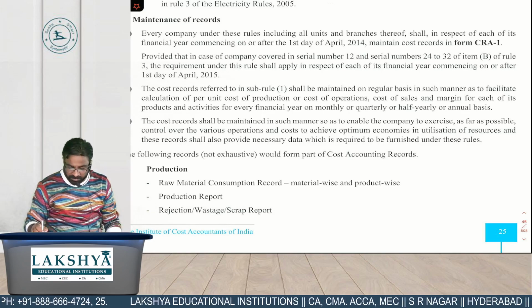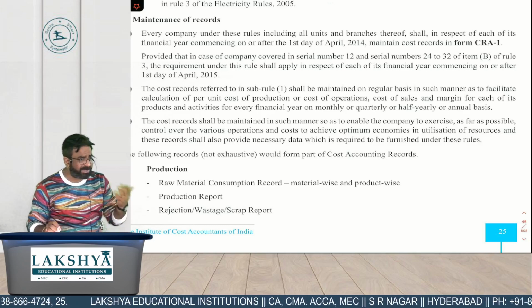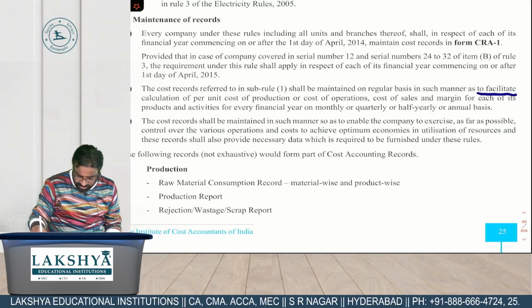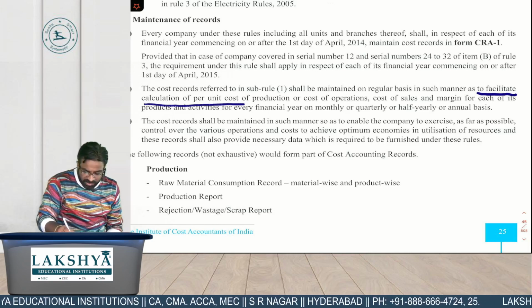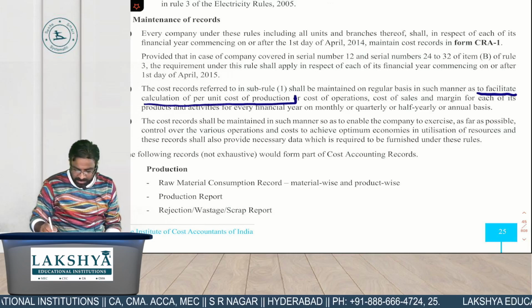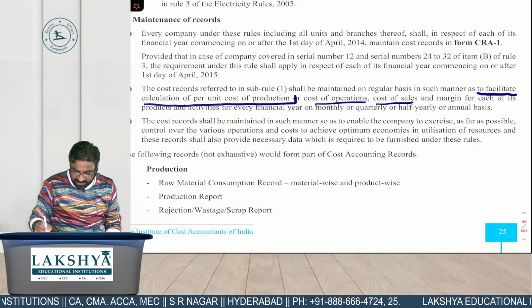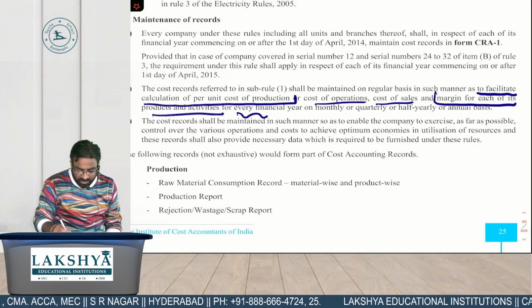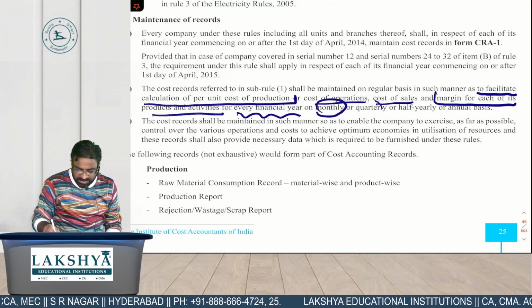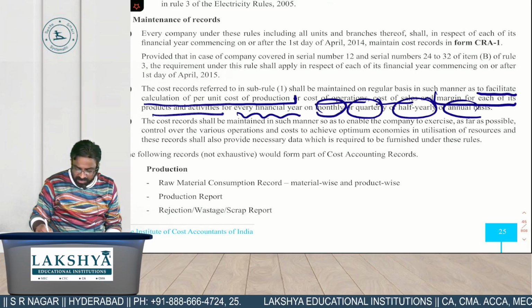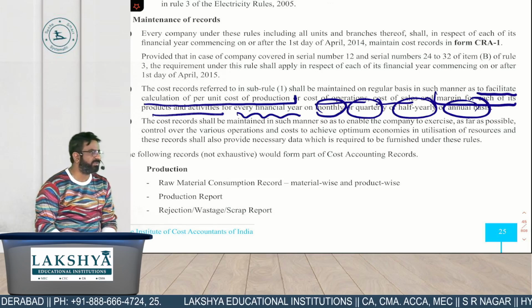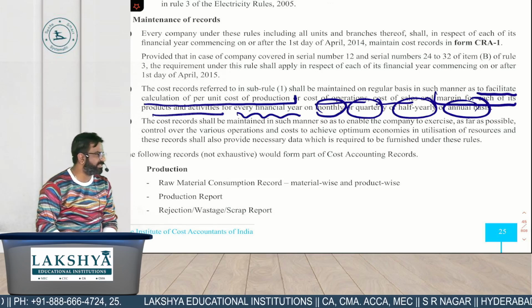Next point. What is the purpose behind the cost records? We prepare the cost records, now read what is written. To facilitate what? Calculation of per unit cost of production or cost of operation or cost of sales and margin for its products and services for every financial year on monthly basis, quarterly basis, half yearly or annually. So what is the purpose behind the cost records? Let me tell you, some of the cost records are relating to your capacities.